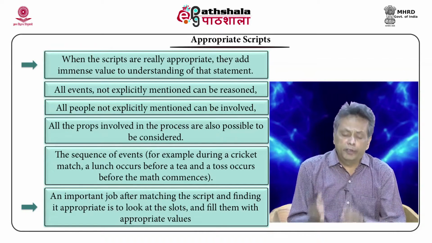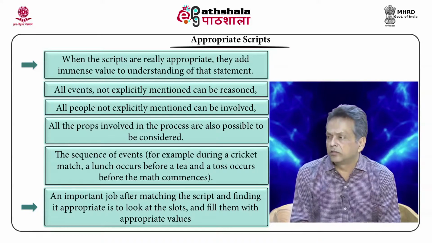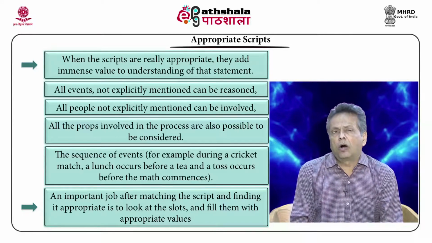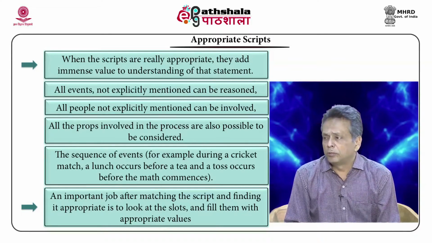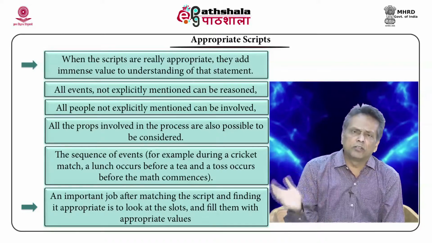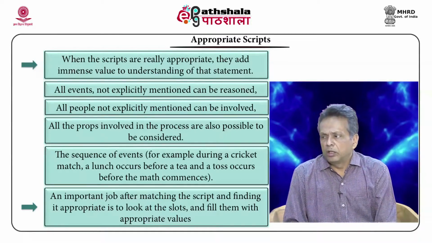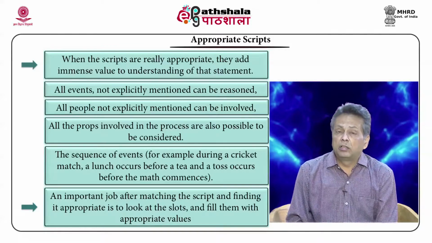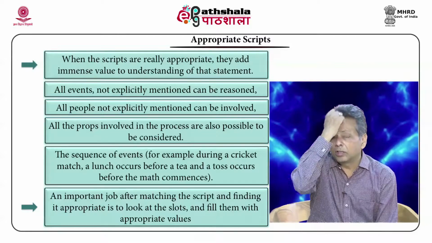Anyway, when you find that the script is appropriate, you have an immense advantage in using it. All events can be added, all people not explicitly mentioned can be added, all props involved are added, and the default sequence of events is all added. It gets the values in the slots, the attributes, and it can reason.